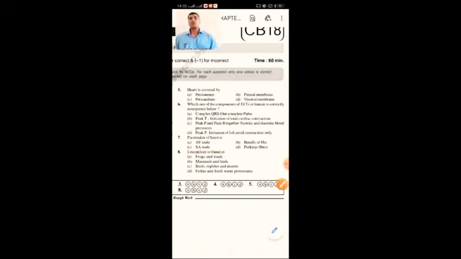Uricotelism is found in, uricotelism means uric acid production. So uric acid is produced by the animals which are not in direct contact with the earth surface, or terrestrial mode. Generally they will be living above the soil, that is on the walls, or aerophilic, or they will be mostly flying. So that type of animals, if you see, are birds, reptiles and insects. So they are called uricotelic animals. Option C.